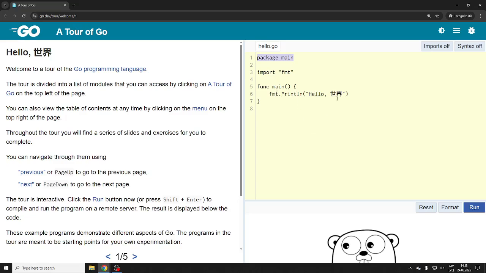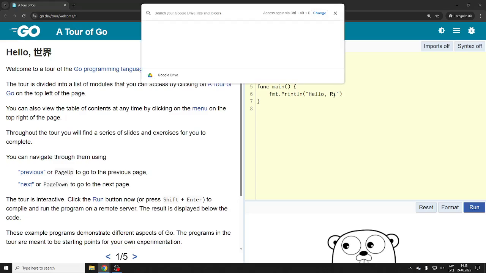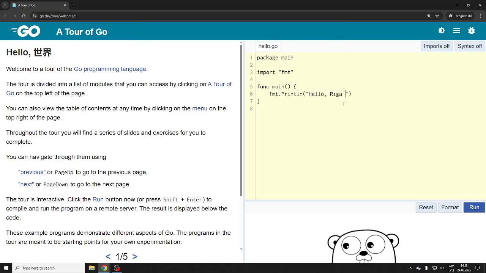And of course here, instead of doing the Chinese, I'll do Riga, right? We'll do Riga. Come on, where's my English? Riga. I don't have Latvian. I need to use the left. Yeah, Riga. Okay. Right, and I can do emoji, right? So it should work. So full UTF-8 support.